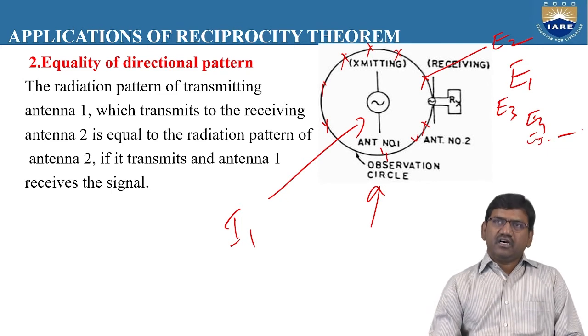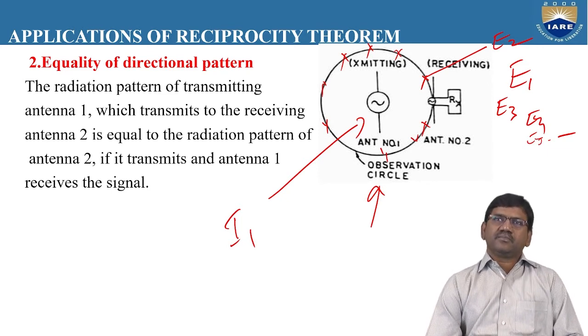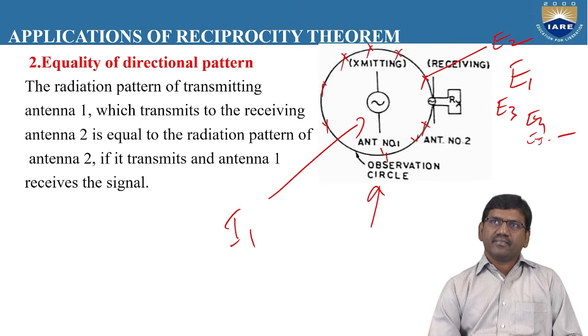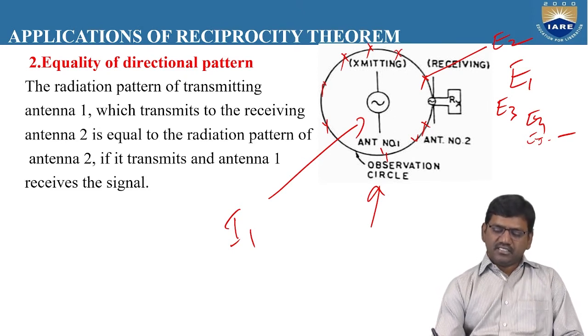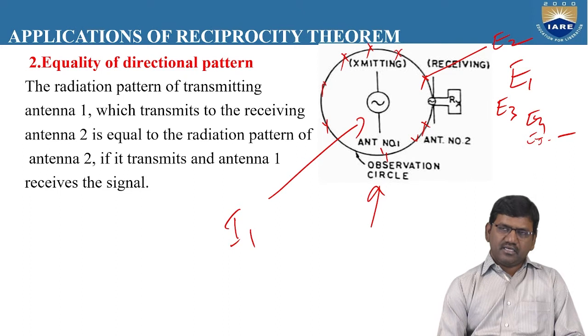So after recording all the readings of electric field strength observed at the receiving antenna, you find out the value of EMF, that is the total amount of EMF induced at the receiving antenna. The EMF is calculated as E12, E21, right? So here, if you calculate the amount of voltage induced, we can call it the mutual impedance.